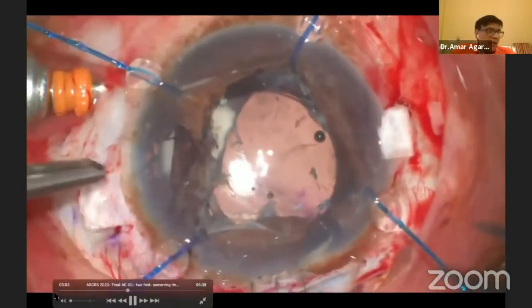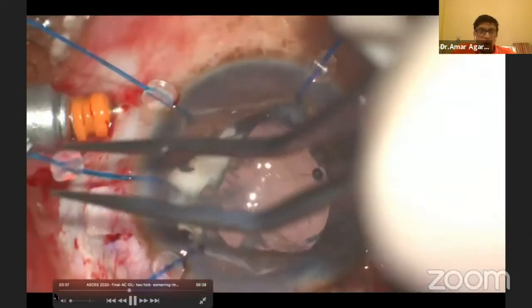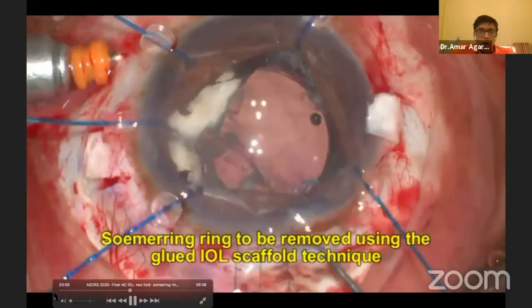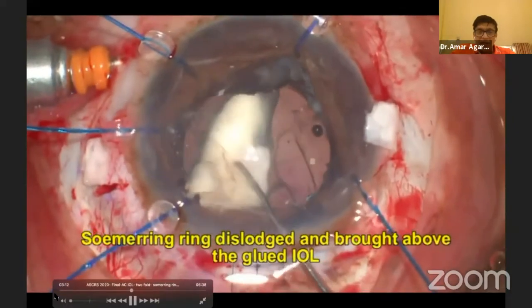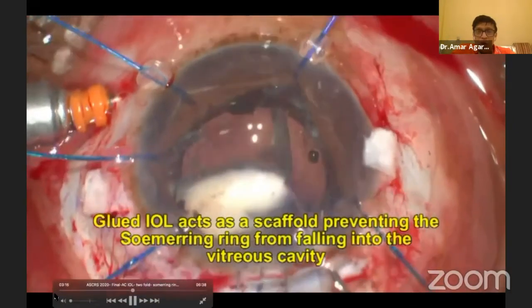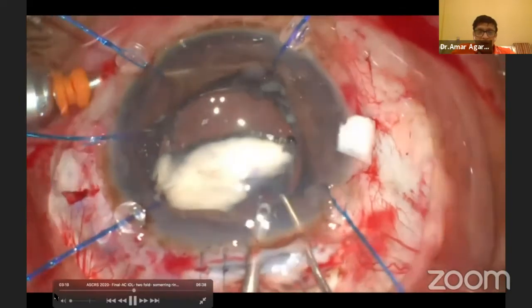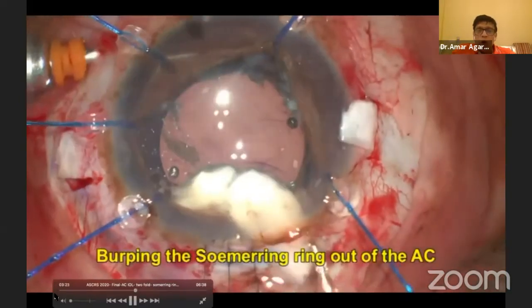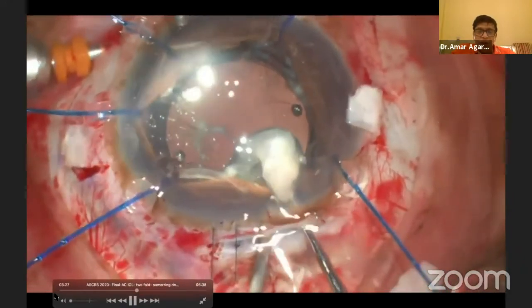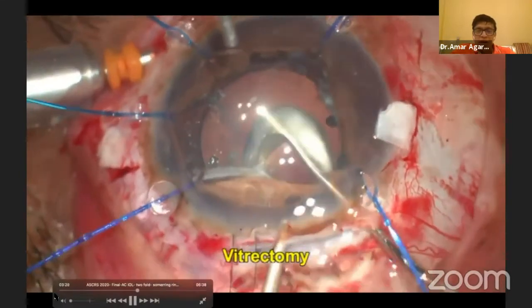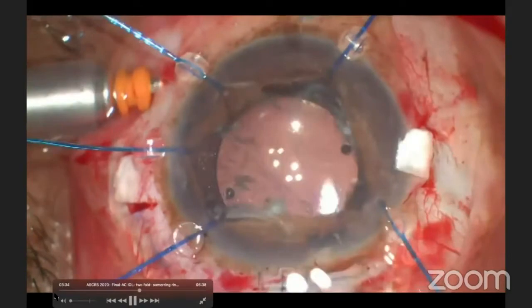Now you can see what we have to do here is simple. I need to take off the Sommering ring. So I'm going to try to dislodge the Sommering rings and bring them to the center, so that I'm comparatively safer because the IOL now is working like a scaffold. Doing some more vitrectomy there. Once that is out, you can just burp it out or you can phaco it. In this case, it was coming out very comfortably, so I just burped it out. The second portion of the Sommering ring is also coming out now. And you can see that final portion coming out.